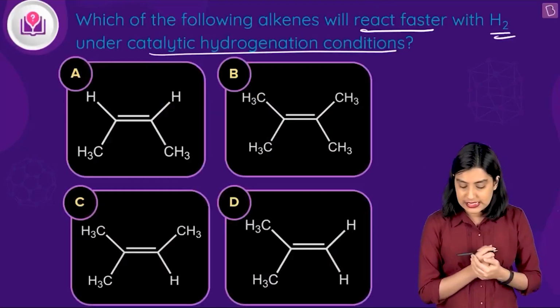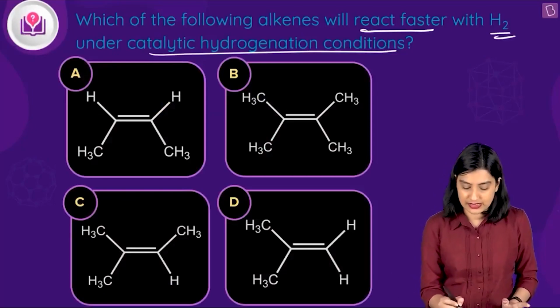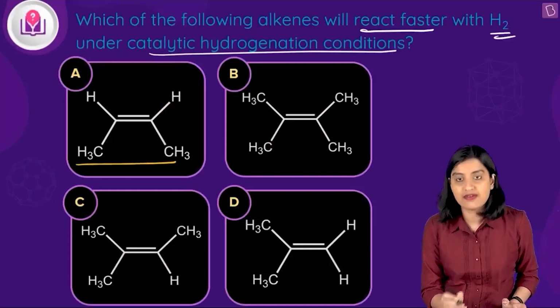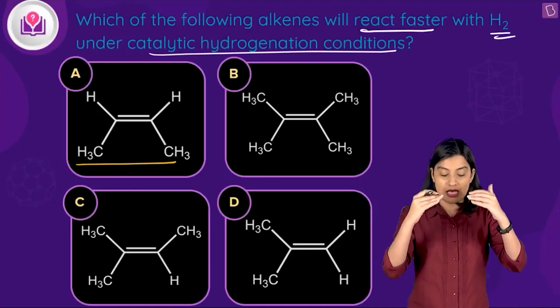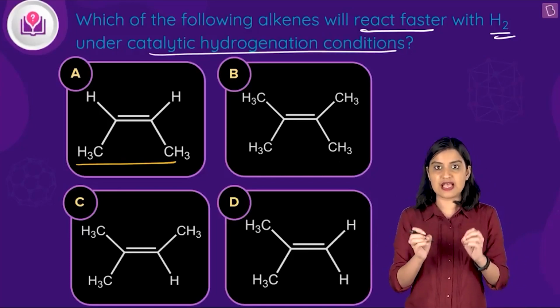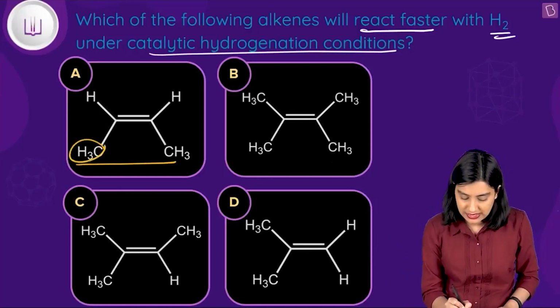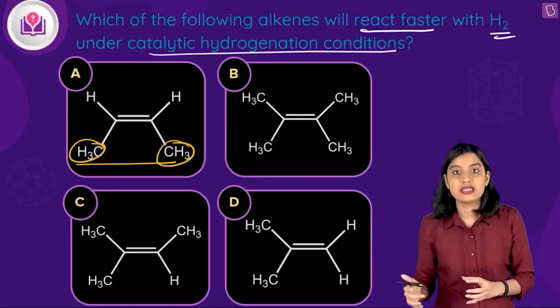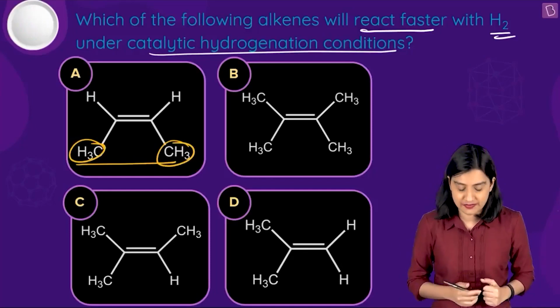Now let's say that in each of these cases, I have a surface on which I have absorbed the hydrogen, and I need this side to interact with the surface and get reduced. See, you can see the methyl group, very bulky. There is steric crowding, so that is why hydrogen cannot interact with it effectively.